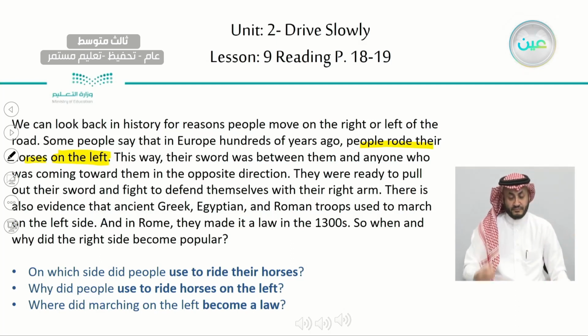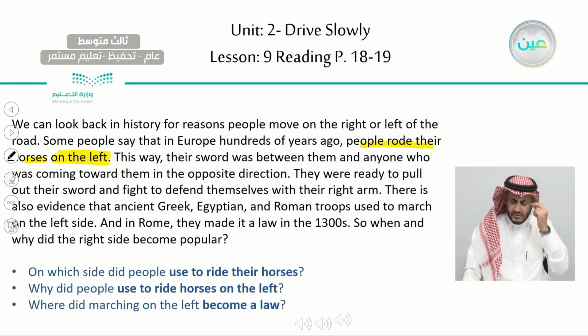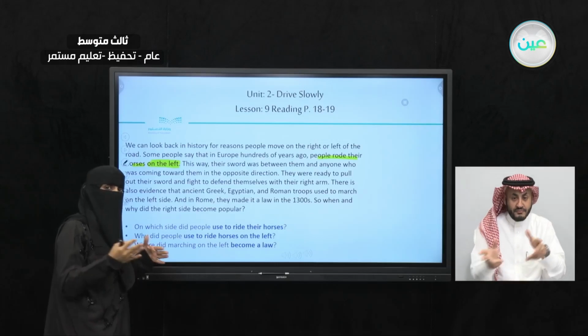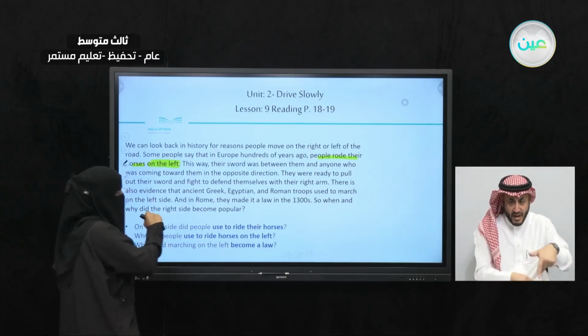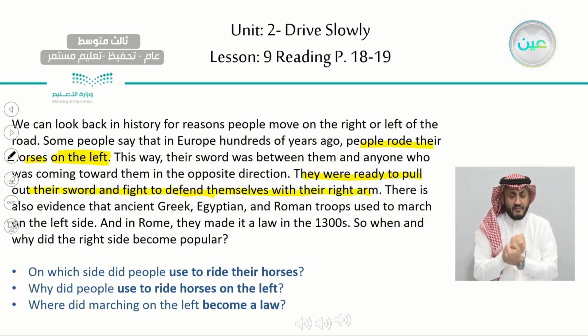Question 2, why did people used to ride horses on the left? Why do you think they did that? Yeah, excellent, because when they are fighting and they pull out their swords, they are using their right hand. So that's why they rode on the left. So they were ready to pull out their swords and fight to defend themselves with their right arm. Because they are right-handed, they have to ride on the left.